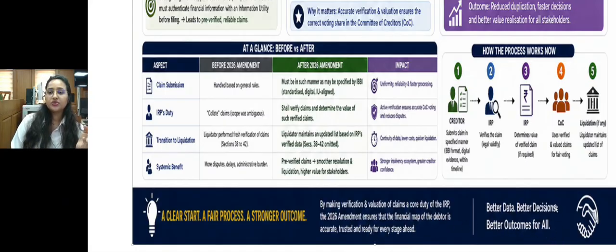Because the COC has to exercise commercial wisdom, and how it has to be exercised is now on a clear-cut roadmap. Suppose someone has a 1300 crore claim, and his voting share is going to be decided, but the IRP only has a duty to collate, not to adjudicate.